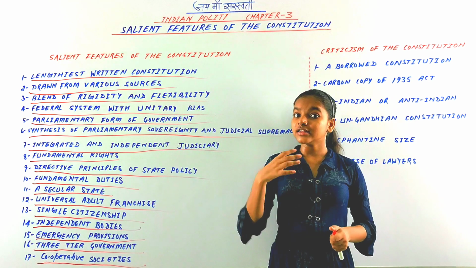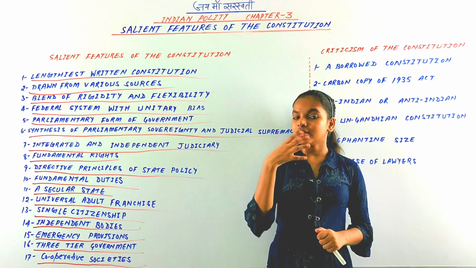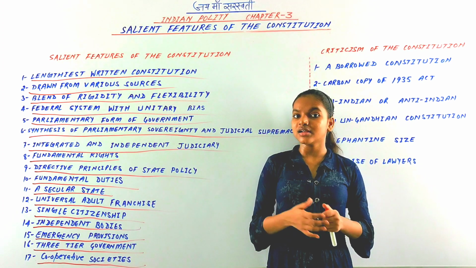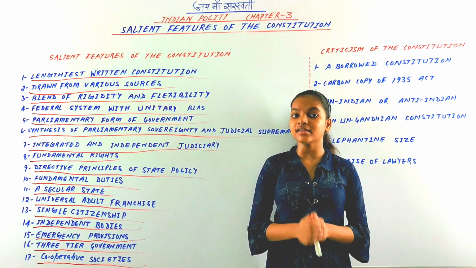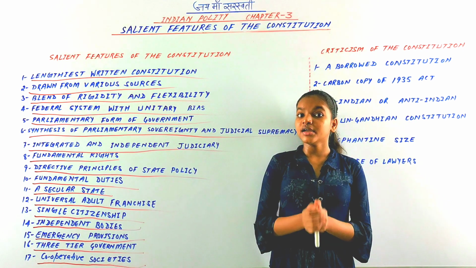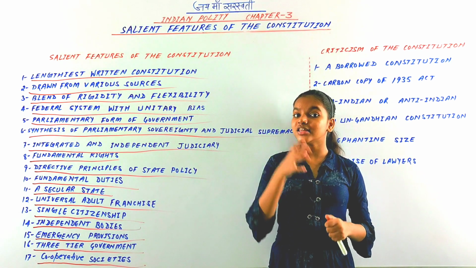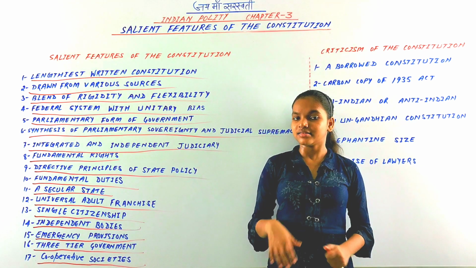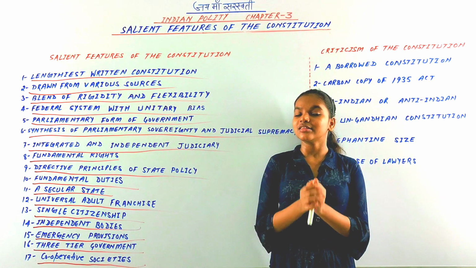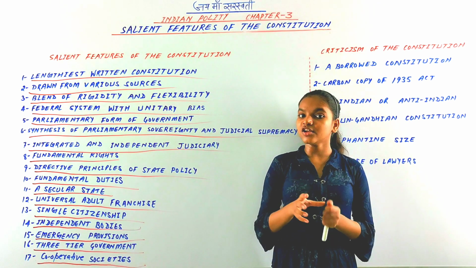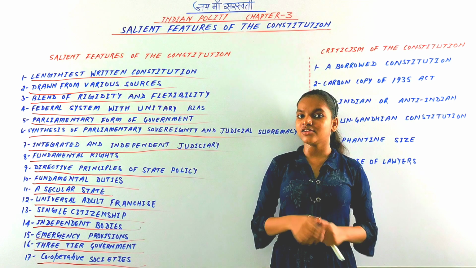Second, it included a new directive principle of state policy on the promotion of cooperative societies, and it comes under Article 43B. And third and last, it made a new Part 9B on the basis of cooperative societies, named The Cooperative Societies, and it comes under Article 243ZH to 243ZT.